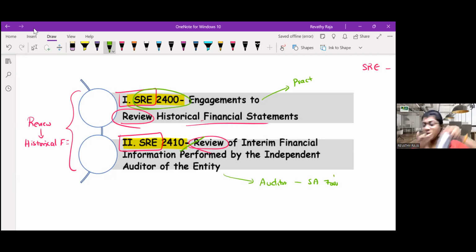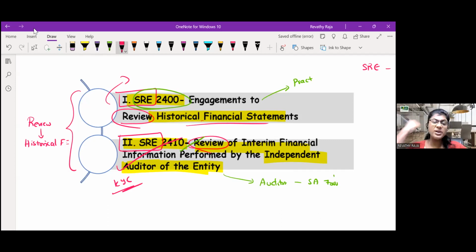Now, can you read the name? Engagements to review historical financial information statements. Here, review of interim financial information performed by the independent auditor of the entity. Who is the hero? The independent auditor of the entity. Are we clear with this one? So here, more KYC will be there. You are already the auditor. Here, you will have lesser knowledge, so the procedure will be different.